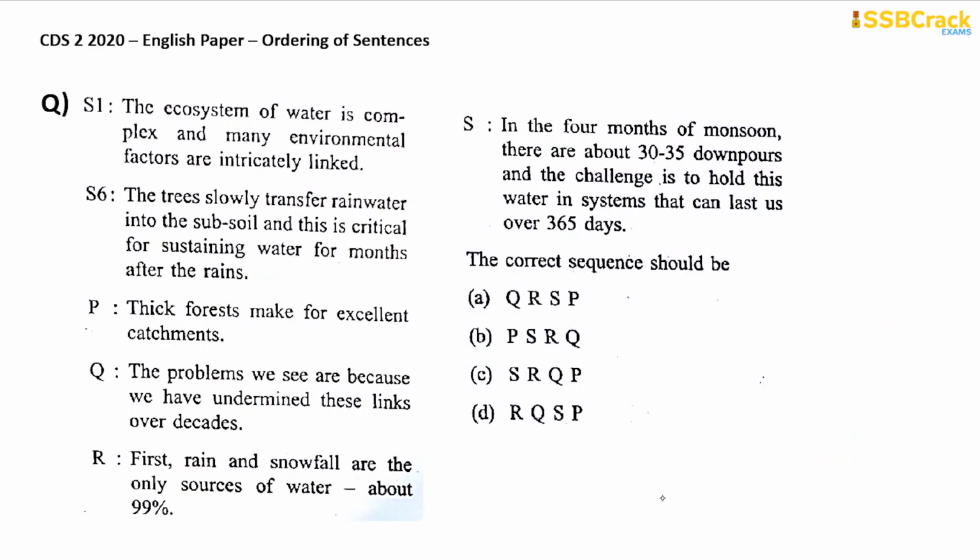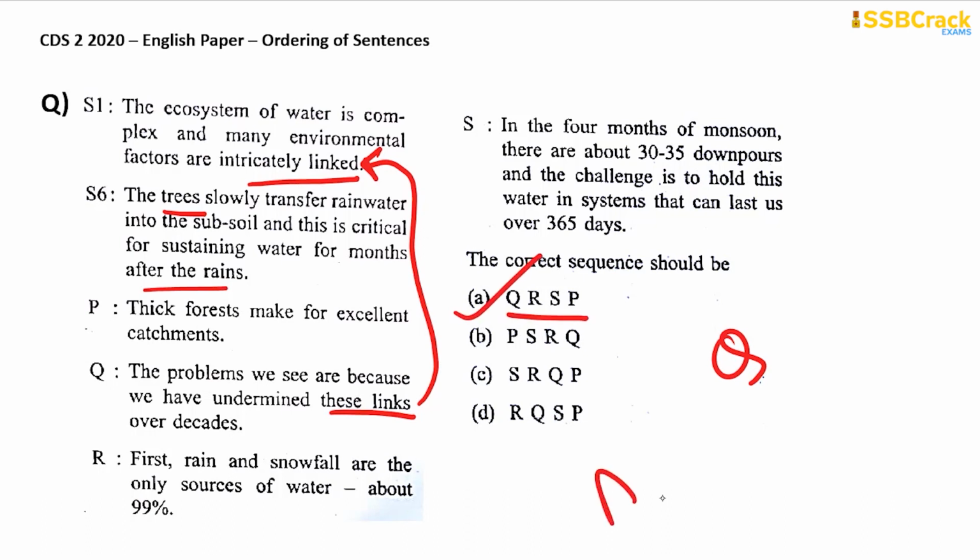The ecosystem of water is complex and many environmental factors are intricately linked. The trees slowly transfer rainwater into the subsoil, and this is critical for sustaining water for months after the rains. So the trees. Now we need to read. Thick forests make for excellent catchments. The problems we see are because we have undermined these links over decades. So these links are related to the S1. So now you know that Q will be at the beginning of the passage, right? After the first sentence. So there is only one sequence with it, that is QRSP. So this is your answer, which is option A. Okay. Now to the next question.